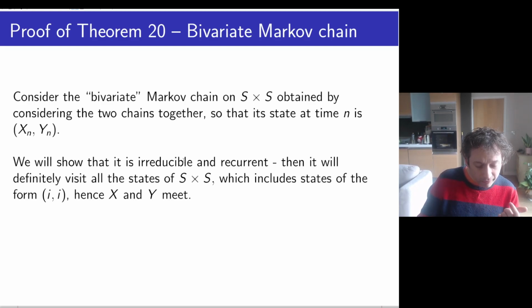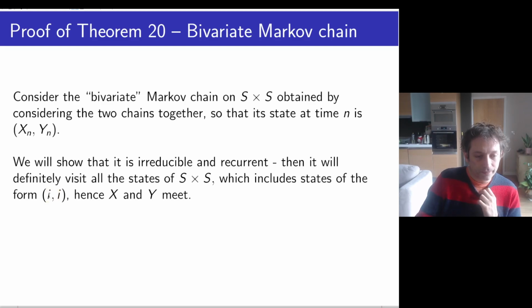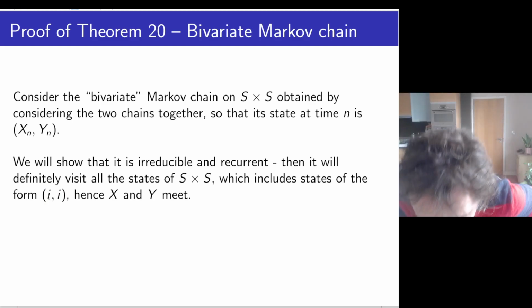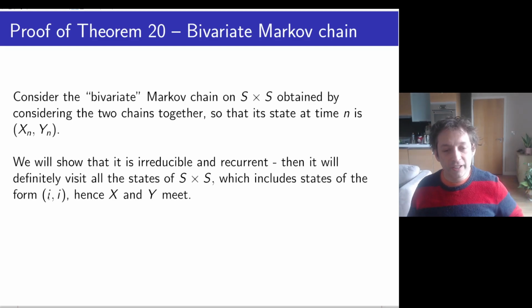If you're irreducible and recurrent, you're going to keep coming back to your starting point, and from your starting point, you're going to eventually visit anyone. So in particular, if it visits everything, it's going to visit a state like (i,i), (1,1), (2,2), one of these. And if it meets a state like that, it means that X and Y meet, which means we've finished. So I'll say this again because this is neat.